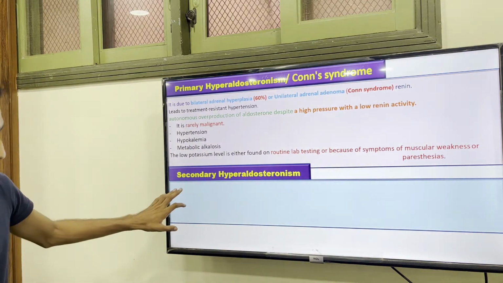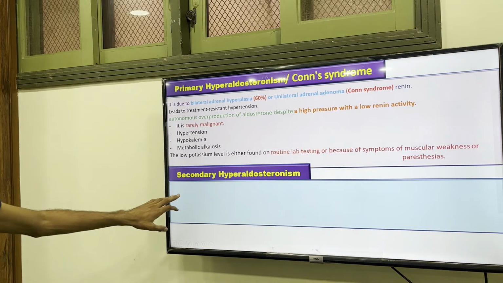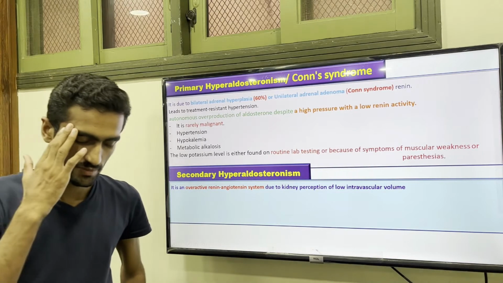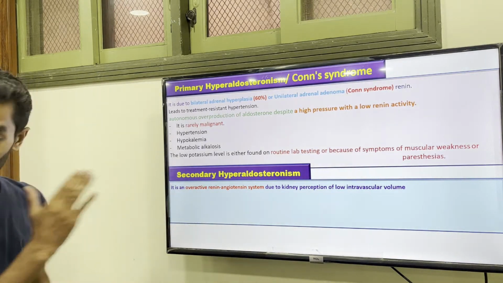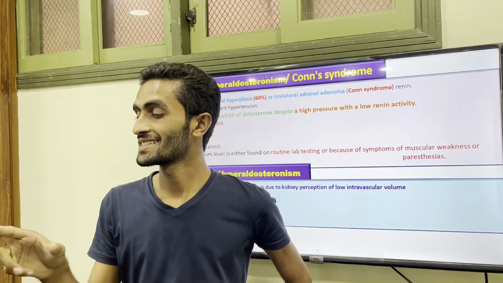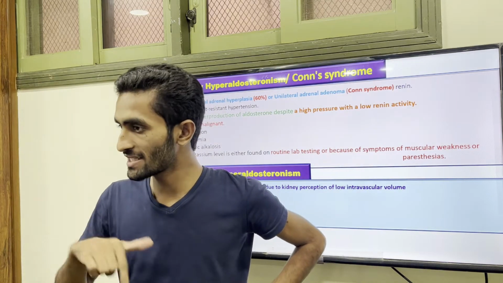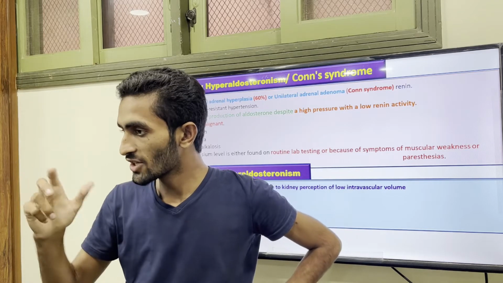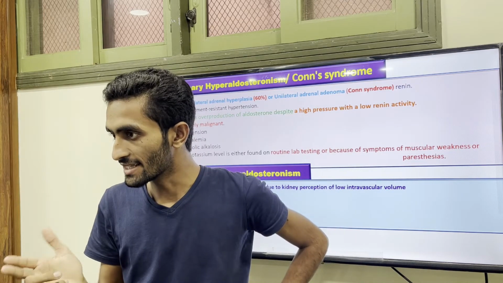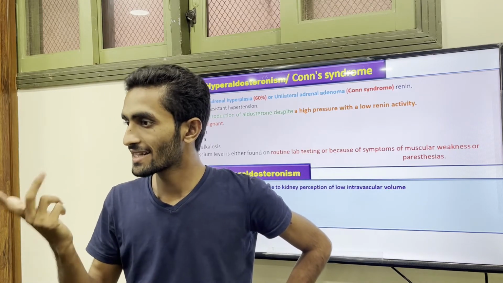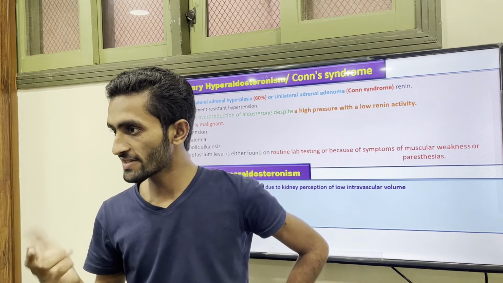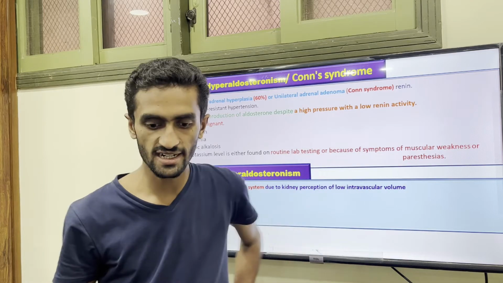Now if you look at the secondary type, sorry, we have missed the concept. In the primary, the problem is the adrenal. Secondary means the control system. For the aldosterone, the control system is not ACTH. The control system is renin-angiotensin-aldosterone. So there is overactivity of renin-angiotensin-aldosterone in the secondary type.